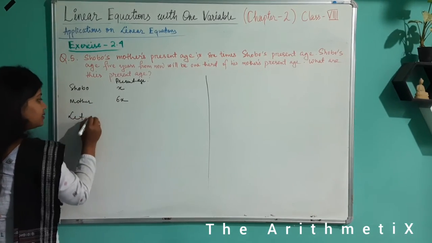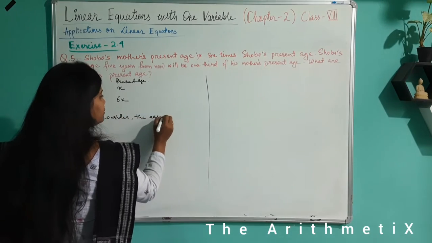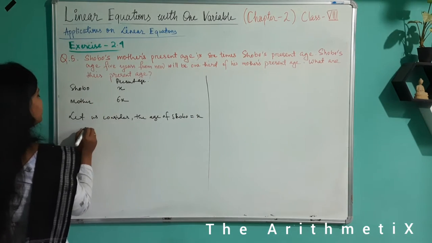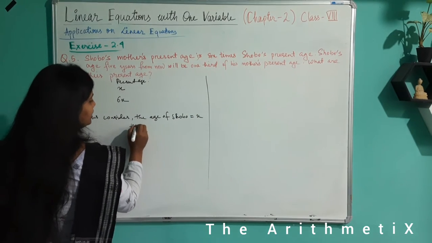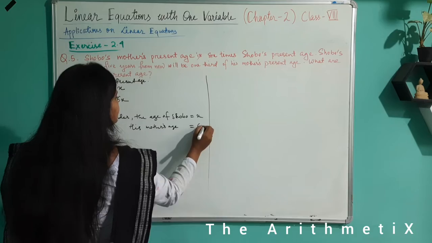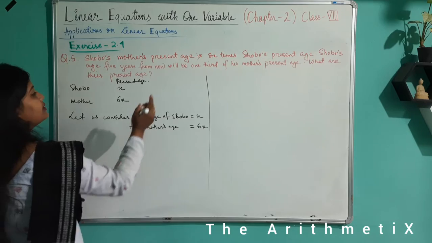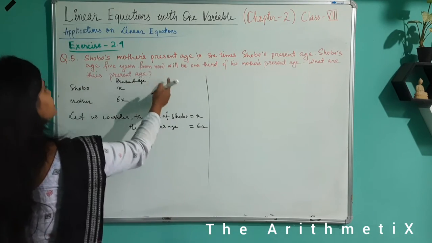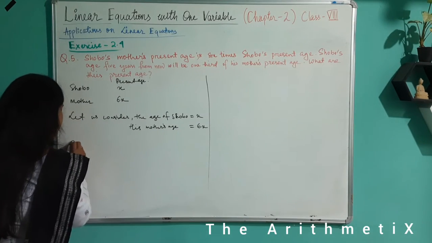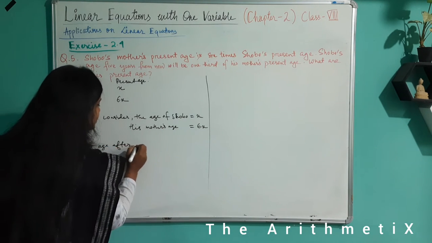So let us write it here. Let us consider the age of Sobo to be x, and his mother's age will be equal to 6x. As Sobo is x years old, his mother will be 6x. Then it is given that Sobo's age 5 years from now is related to something. So let us first find Sobo's age after 5 years, or 5 years from now.